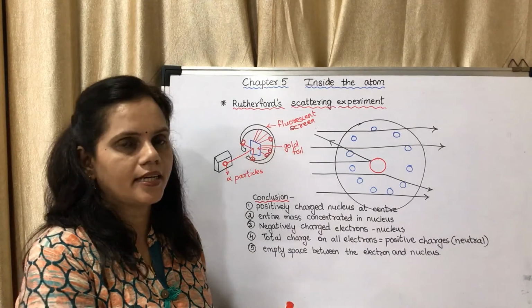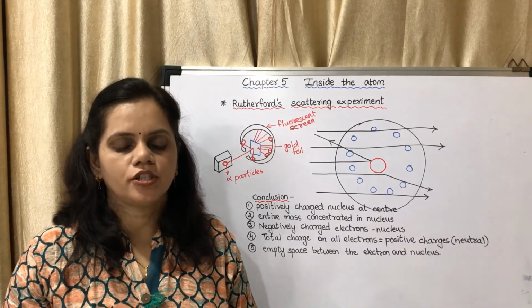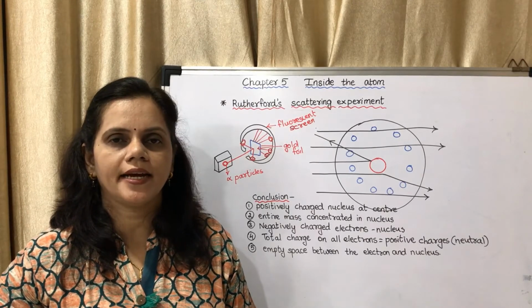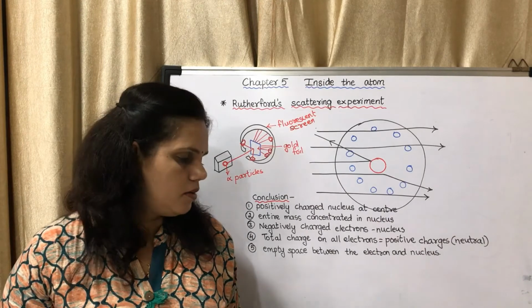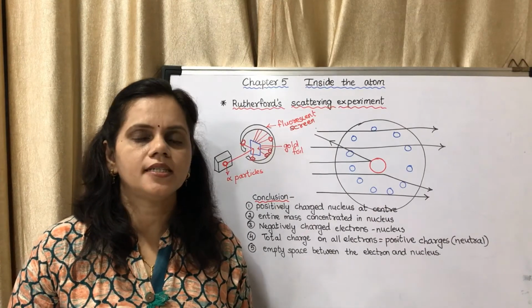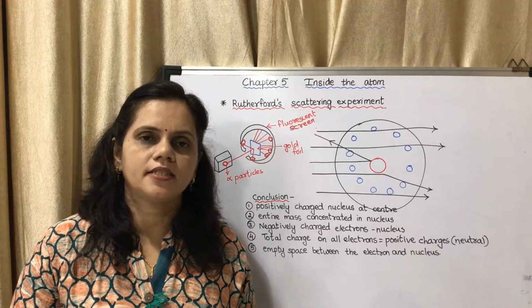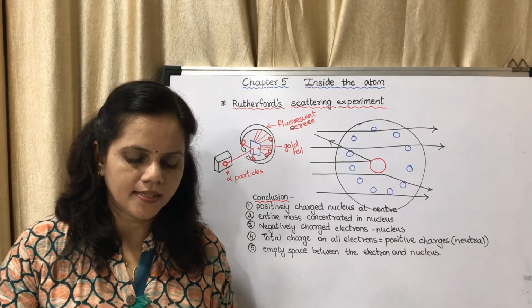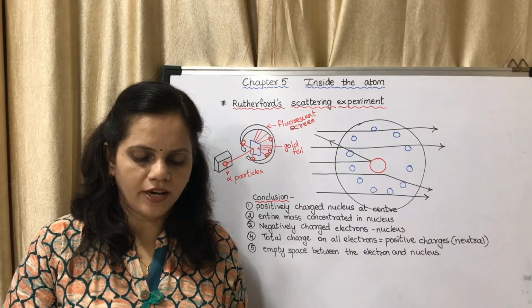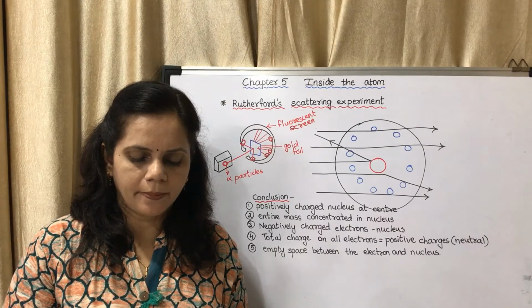Now we will see in the textbook on page number 30, Rutherford's nuclear model of atom, 1911. You may read the second paragraph. It is the procedure of the experiment. I will read out the third paragraph. The large number of alpha particles that went straight through the foil indicates that there was no obstacle in their path.